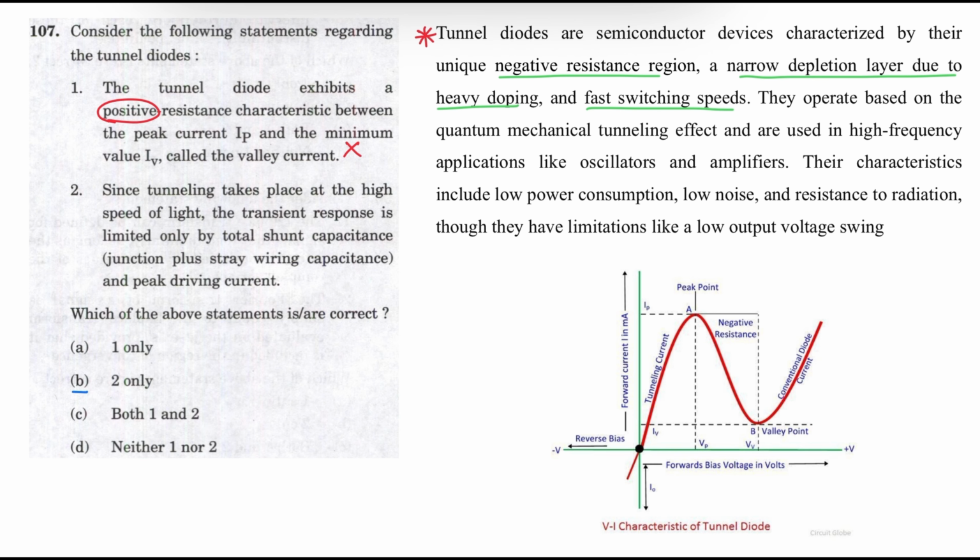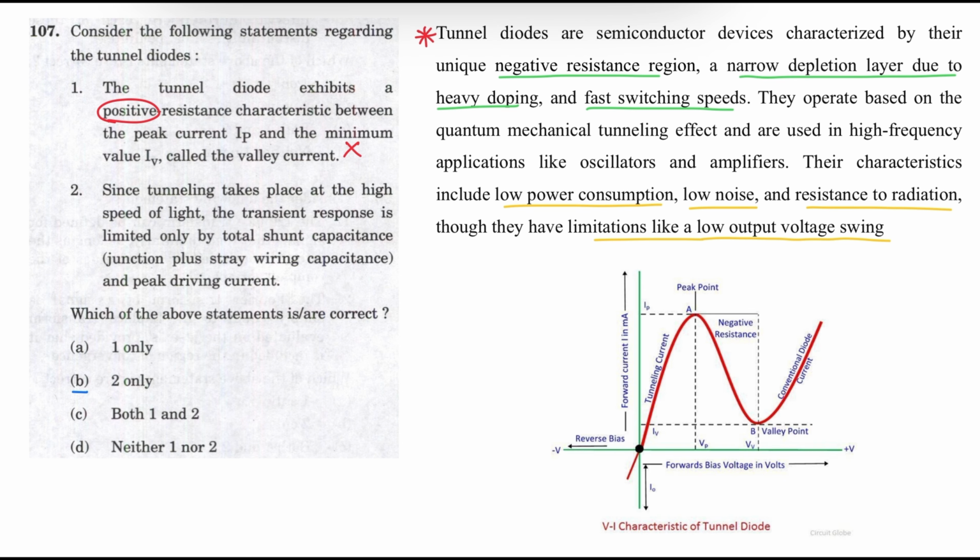The tunnel diode characteristics include low power consumption, low noise, and resistance to radiation, though they have limitations like a low output voltage swing. These are the characteristics of the tunnel diode. It has a negative resistance region.